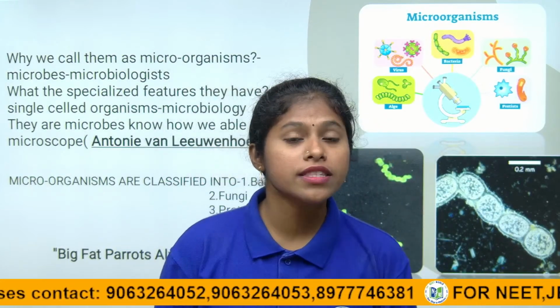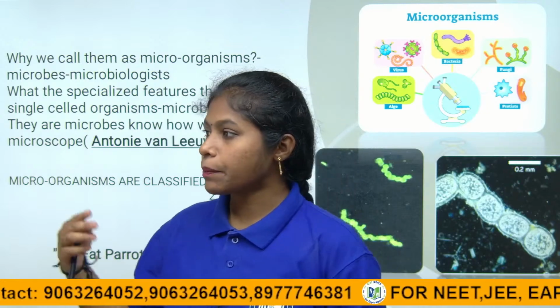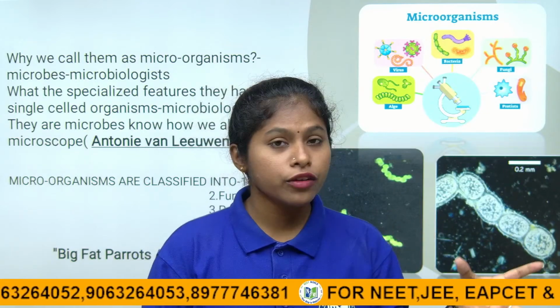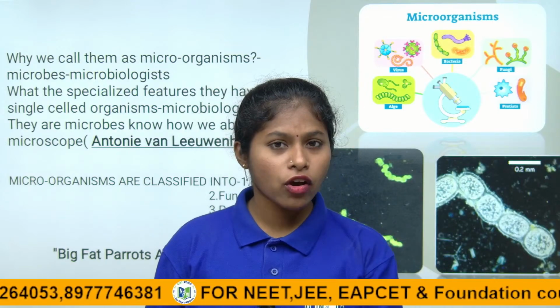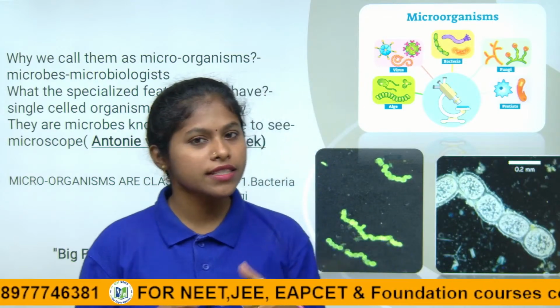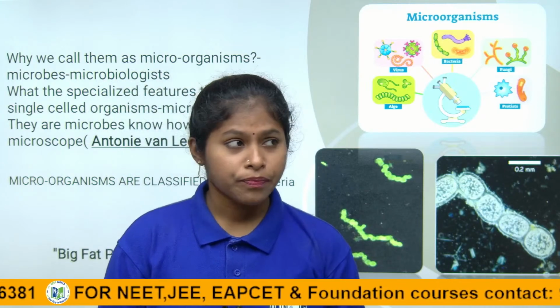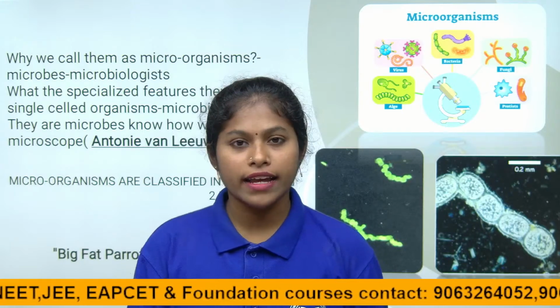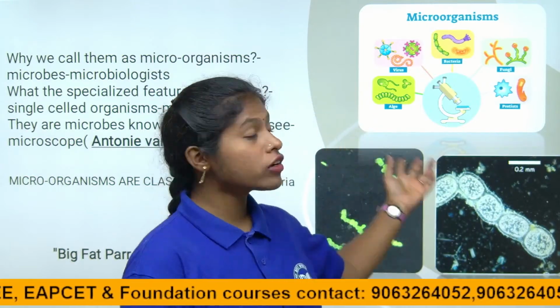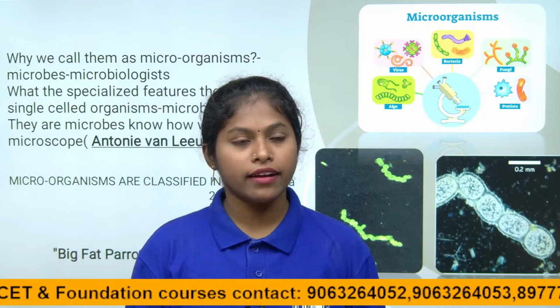But did you ever see microorganisms? No, right? Why can't you see them? Because the various organisms can be visible to our eyes, but the microorganisms cannot be visible to our eyes.